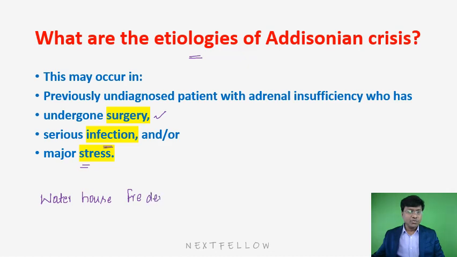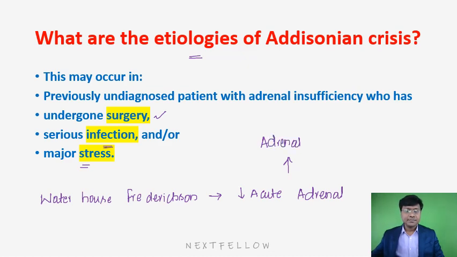What is this Waterhouse-Friderichsen syndrome? It is the clinical condition where there is acute adrenal insufficiency, and this acute adrenal insufficiency is secondary to adrenal hemorrhage. So that is your Addisonian crisis.